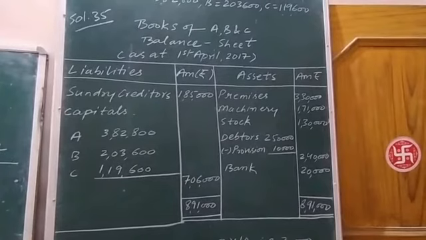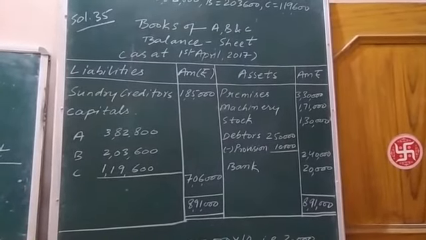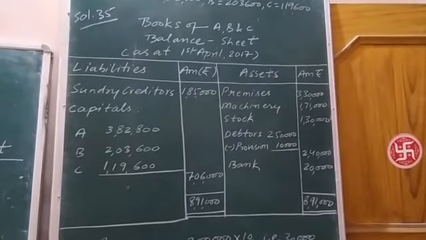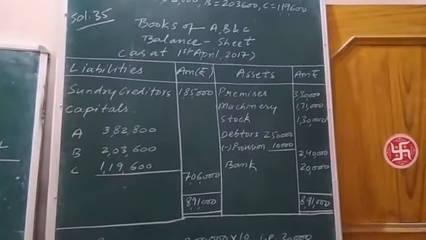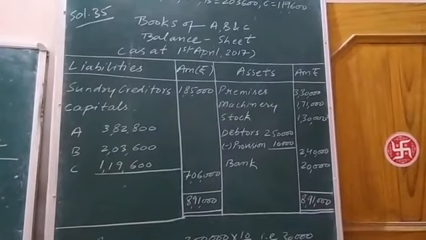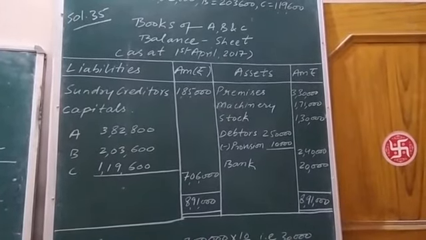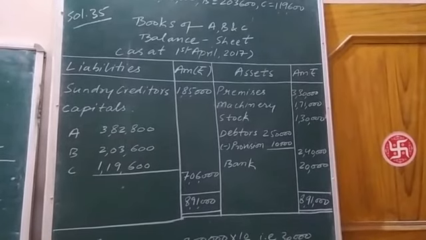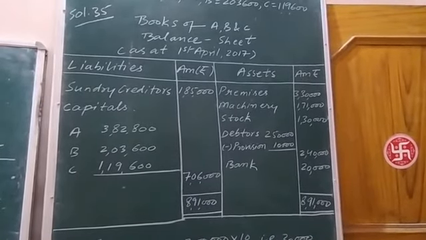So what we are going to do today is, if there is any asset or liability whose revaluation is done, then we are going to change the figure related to the concerned asset and liability as per the revaluation.